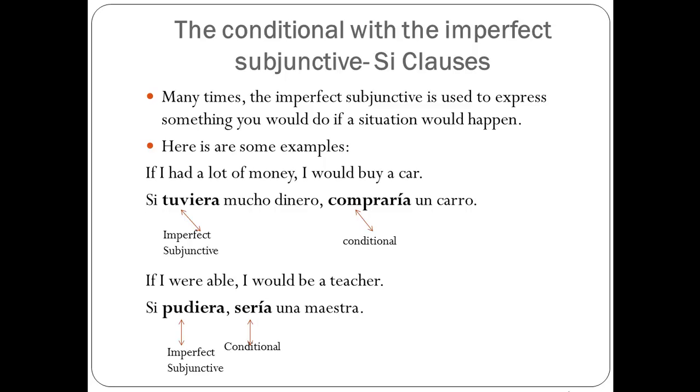If I had a lot of money, I would buy a car. Si tuviera mucho dinero, compraría un carro. So the imperfect subjunctive is with the conditional. Si yo pudiera, sería una maestra. If I were able, I would be a teacher.